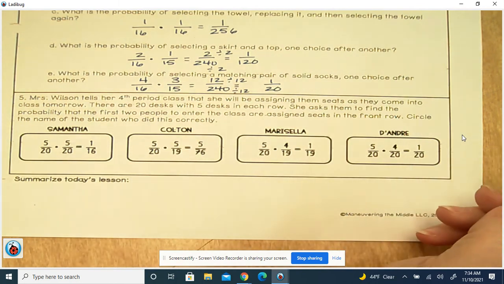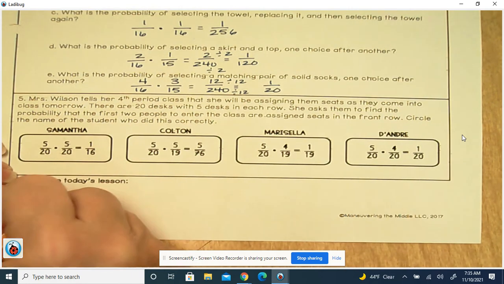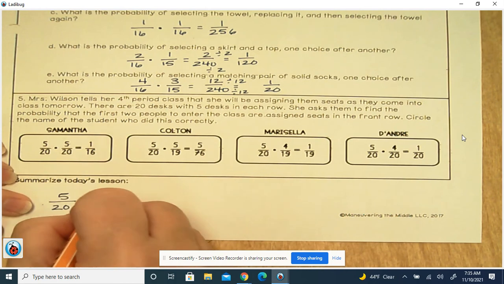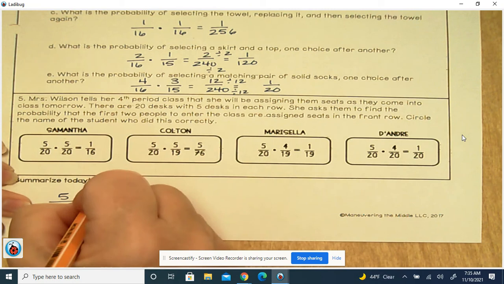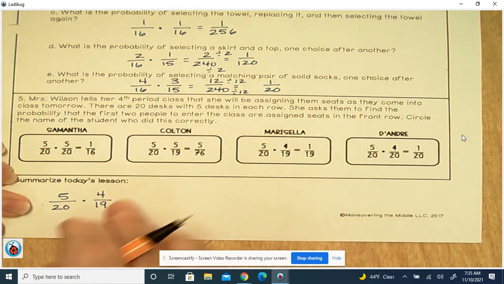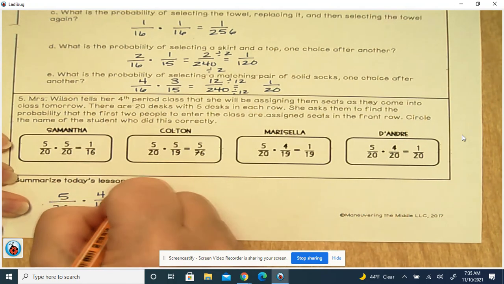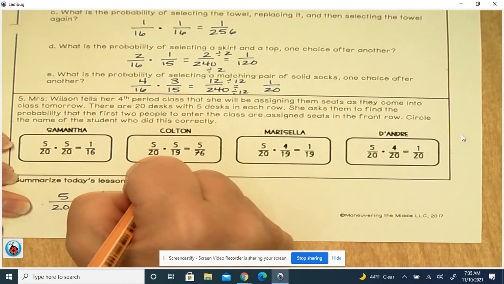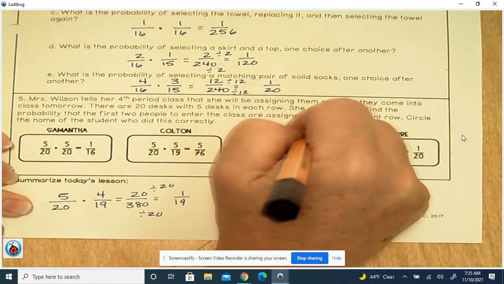All right, so if you start off with 20 and there's 5 desks, so you got 5 desks out of 20. But once you assign the first desk, how many desks does that leave? It only leaves 19. And then 19 desks altogether with the 4 in the first row. So when you do that, you get 20 over 380. And that simplifies to 1/19 when you divide both of them by 20. So the answer's Marcella.